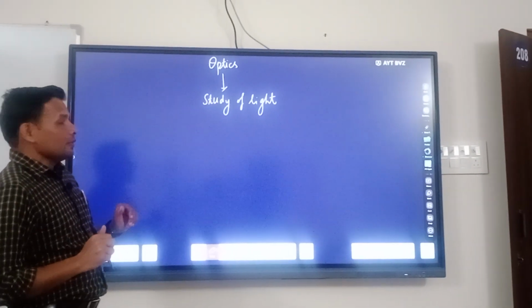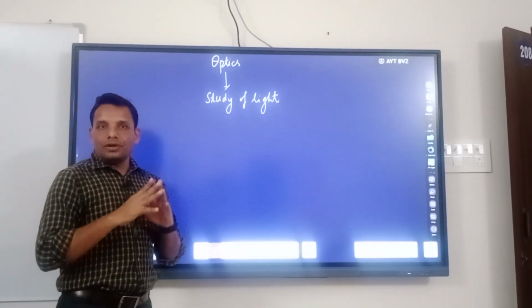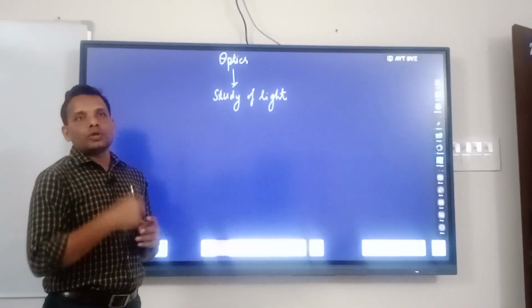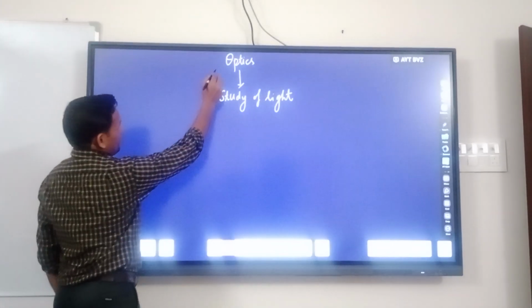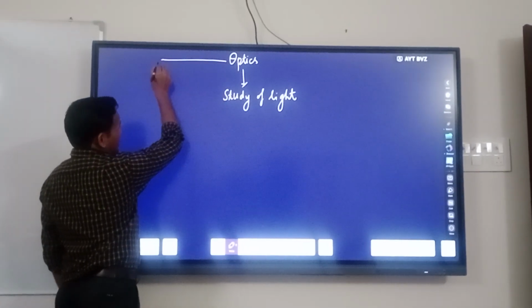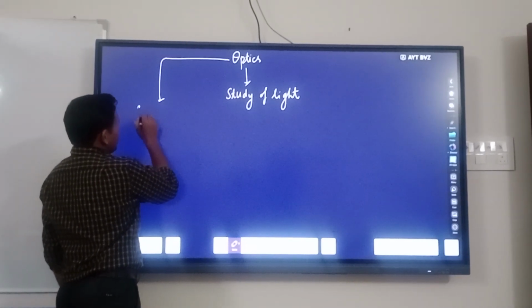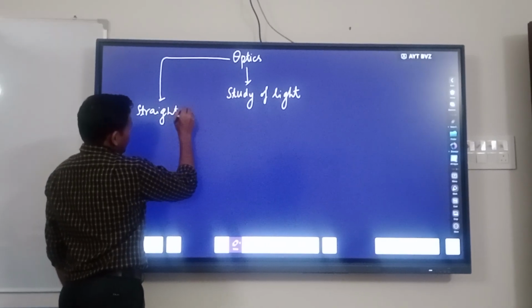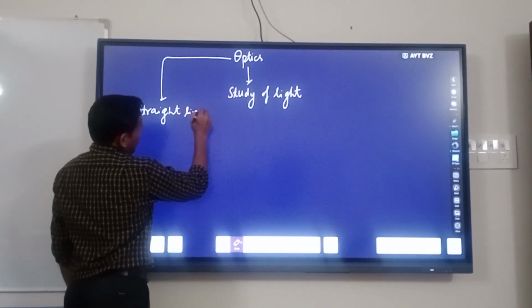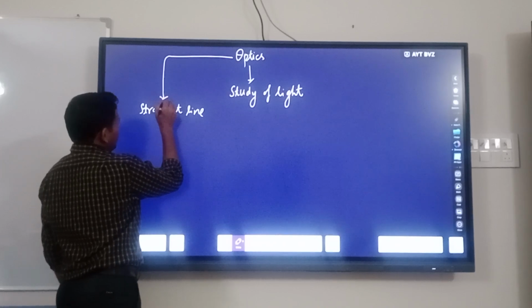Now, if we talk about the study of light, there are two categories. Light travels in two ways. First, light travels in the form of a straight line.